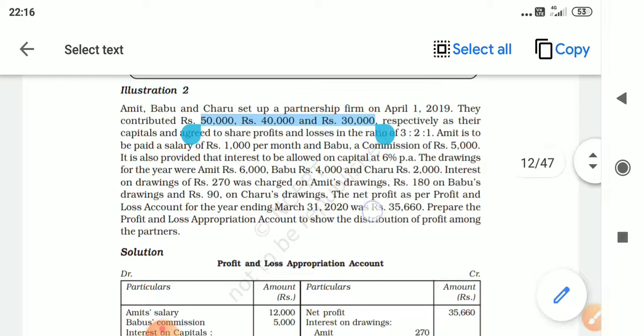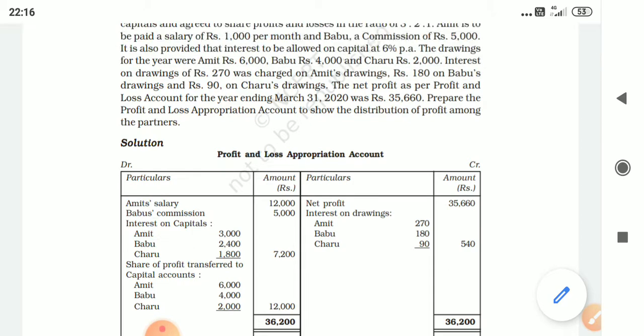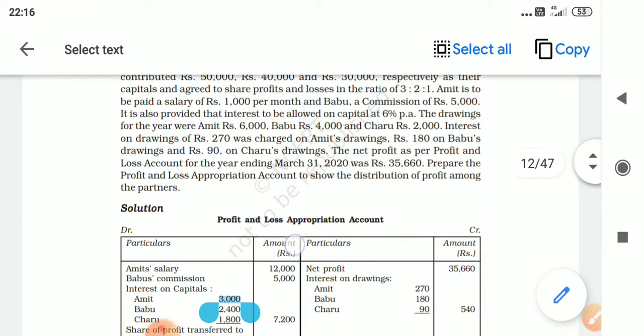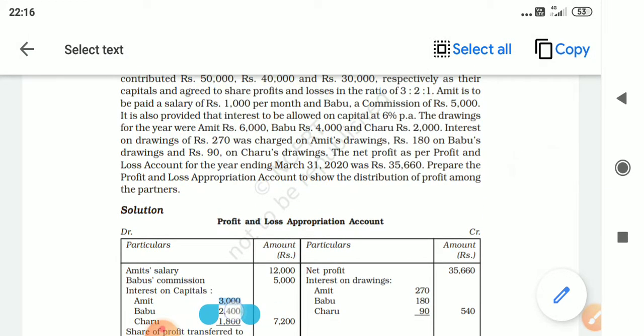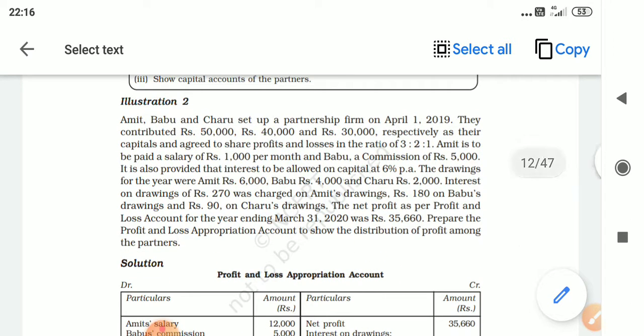Now as I told, interest on capital is an expense. It will be shown on the debit side. So you have to write the heading interest on capital. In the inner column you have to write the partners and 6% on 50,000, 6% on 40,000 and 6% on 30,000. Okay students?